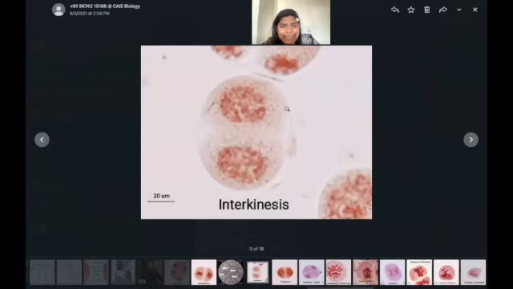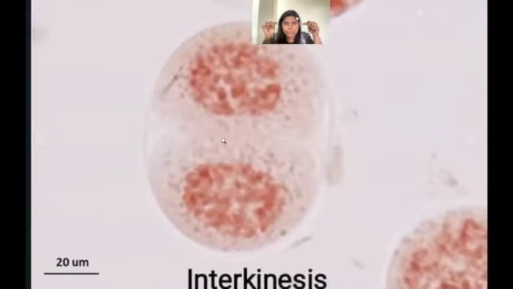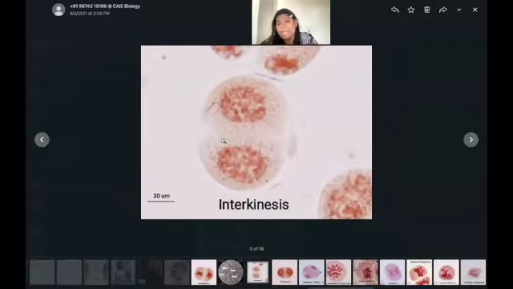Now, this is again your interkinesis. This is where your cell has successfully divided all of its organelles, but it has not separated completely. Kinesis means movement. Kinetic energy is a word derived from kinesis. Here the cell is in the process of dividing. You can probably make out over here that the membrane has started to move inside a little bit, but hasn't completely separated. So they could ask you images like this and you would be asked to identify them.